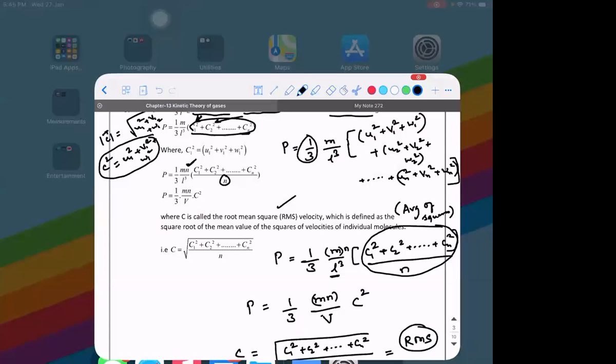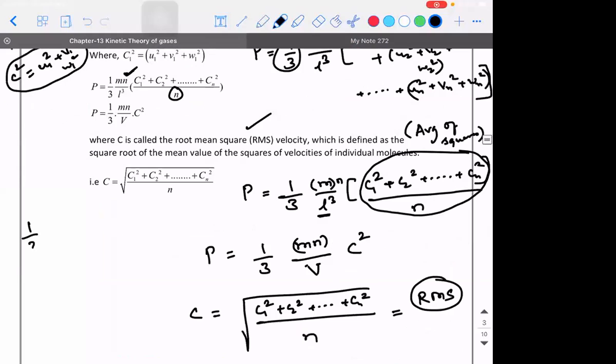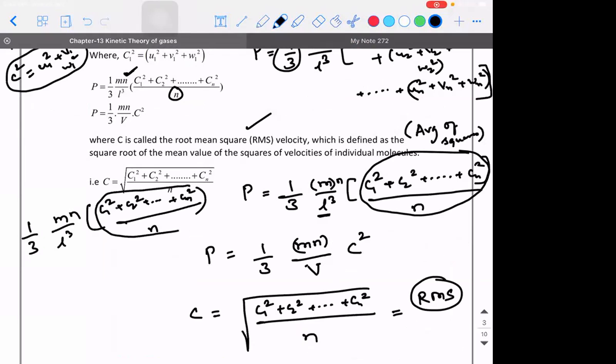Listen, guys. So 1 by 3 into m divided by L cube into C1 square plus C2 square plus so on till Cn square. If you divide it with n and multiply it with n, then this is nothing but an average value, or a mean value.